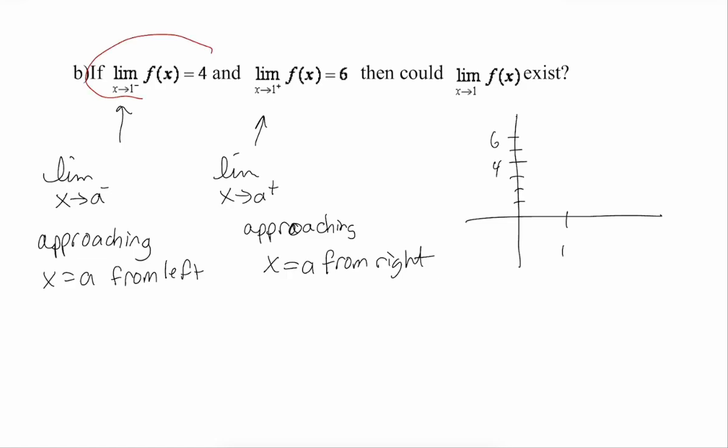From the left, we are headed toward a height of 4. From the right, we are heading to a height of 6. What is the limit as we approach 1 from the left and right simultaneously?